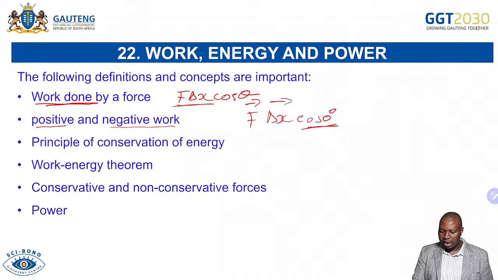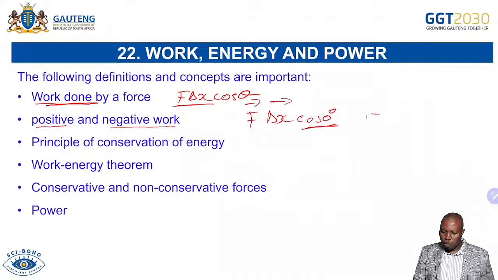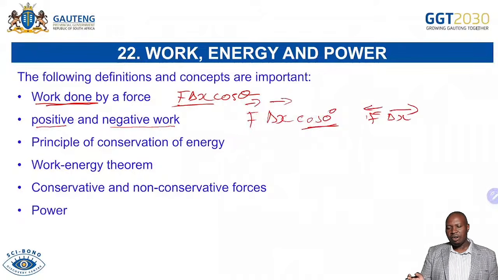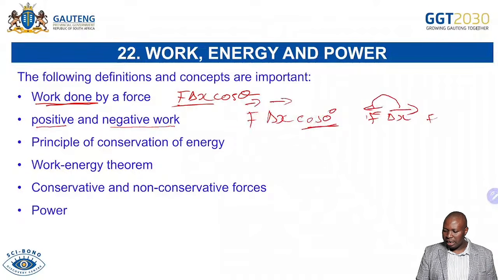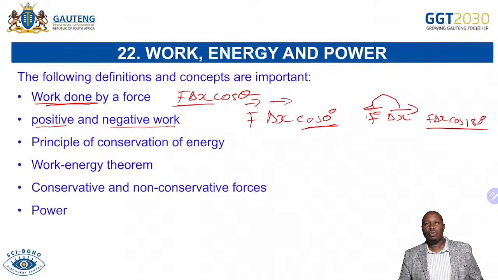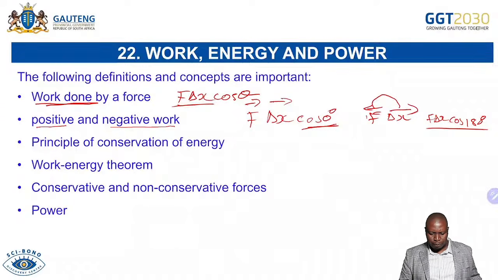So positive work is done when F and delta X are in the same direction. And when the two are opposing one another, like when we have friction, for example, the object is moving in that direction, friction on the opposite will have cos 180, and F delta X cos 180 will be negative work done. So always you are looking at the relationship between the force and displacement.